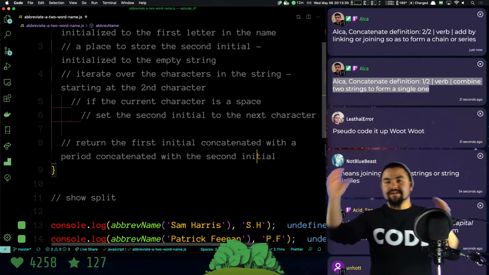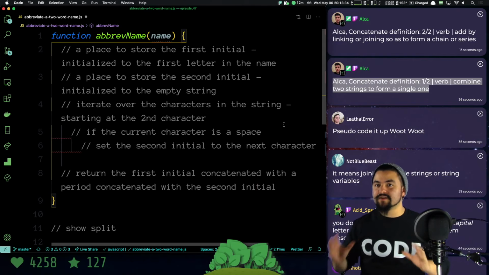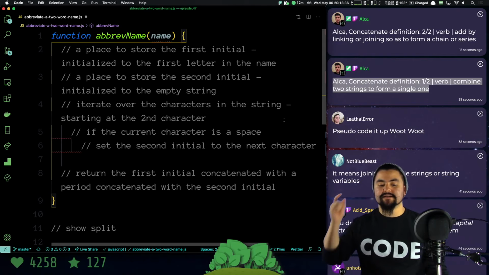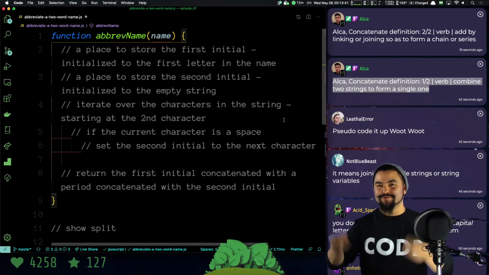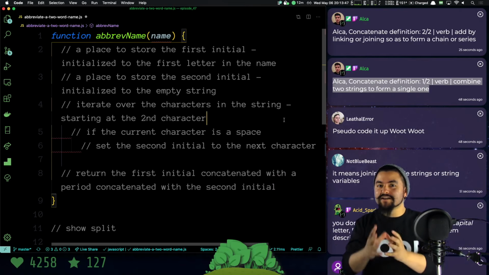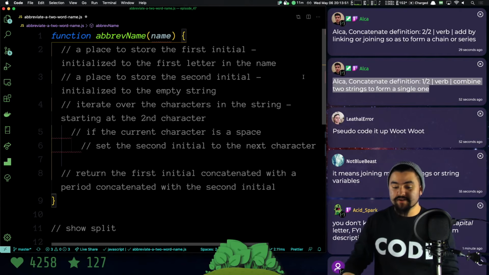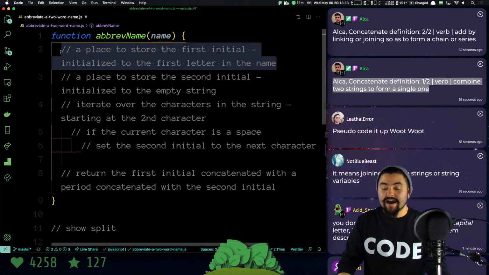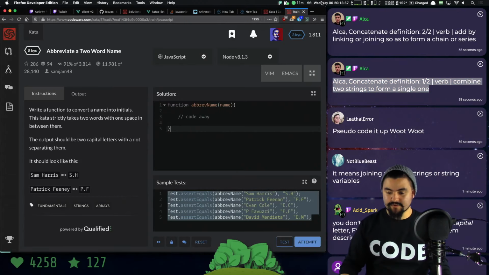Okay, so this is my pseudocode. This is me thinking about how I'm going to solve this problem without actually writing any code. And I absolutely recommend that you try and solve problems this way, because you're going to learn how to break them down. Most of what programming is, is breaking down a big problem into lots of tiny smaller problems to end up with the result. Because the first problem that we need to solve is how do we get that first letter in the name? So I'll show you in the JavaScript.